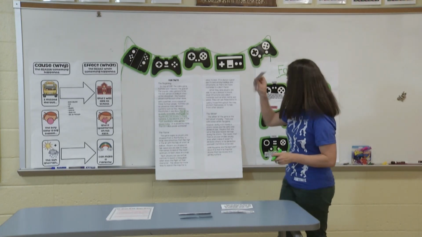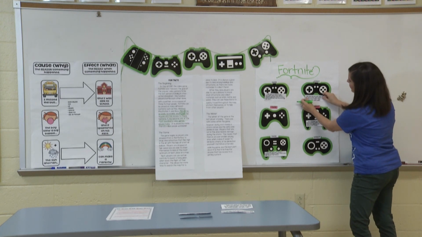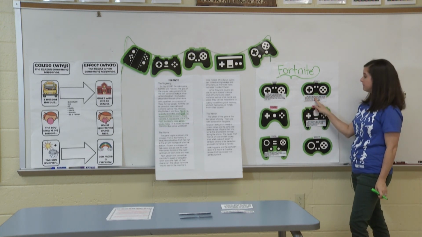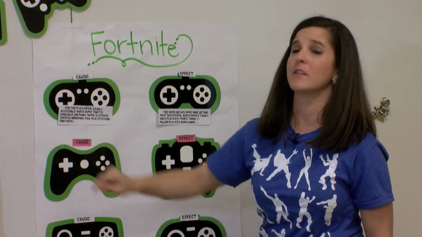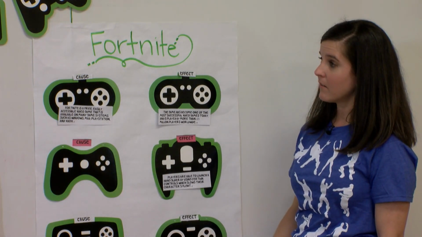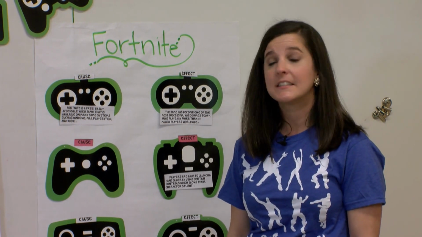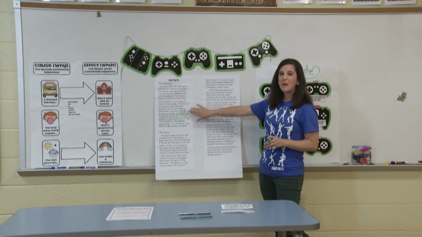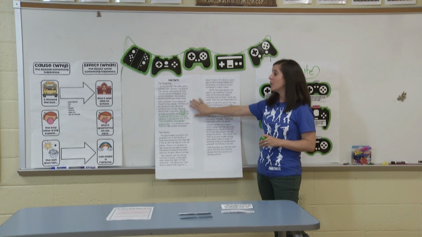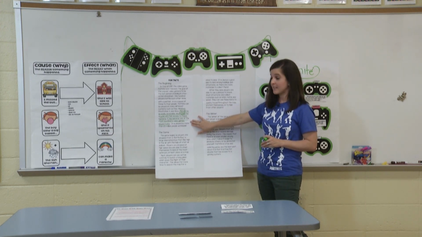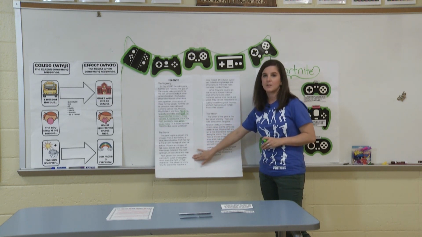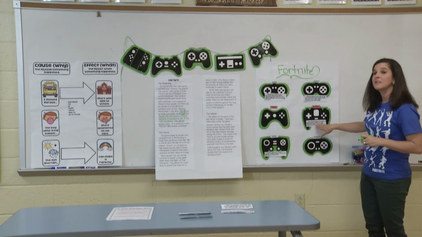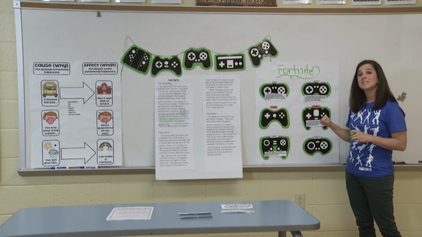So I'm going to put that over here and match it. This is the effect for this cause. Do we see that? I just retyped what was here in the text. Let's look for another one. Let's see if there are any more cause and effect relationships. Well, if we think back, that was the only one I saw in the first section of our text. Now let's go to the next one, where it's talking about the game. Let's see if this one falls in that section or in the part that says the winner.